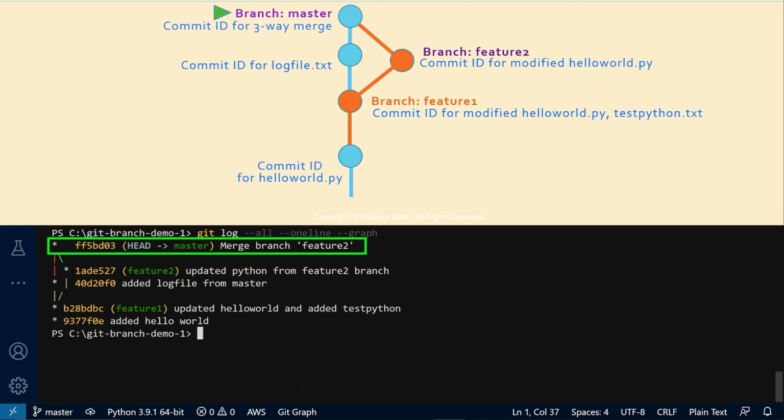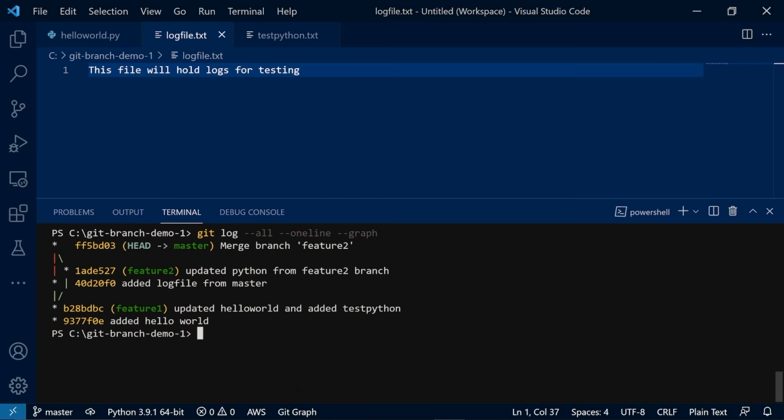We have a new commit ID and the changes from the feature 2 branch have been merged into the master branch. I'm sure you guys and girls are wondering, what if I changed the same file from these two different branches? How can it merge then? Well, that would create a merge conflict, and we will learn about merge conflict in a later lecture.